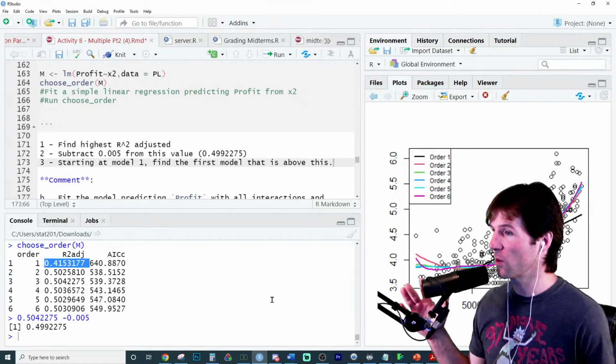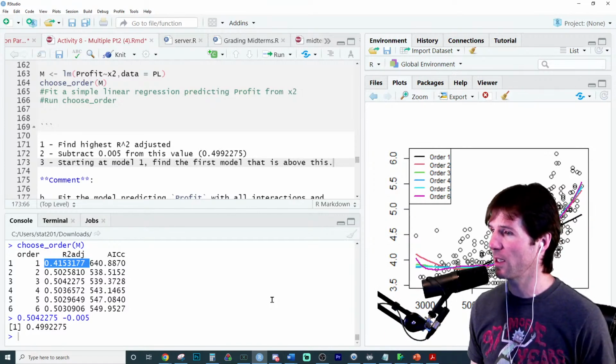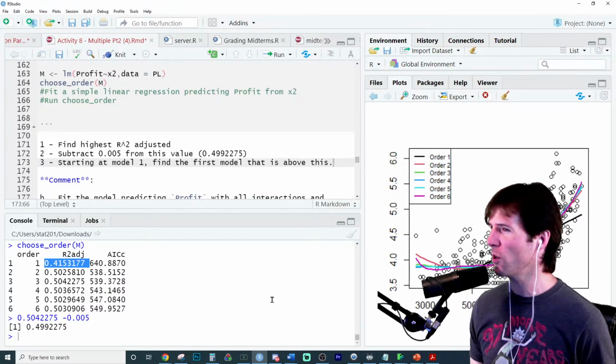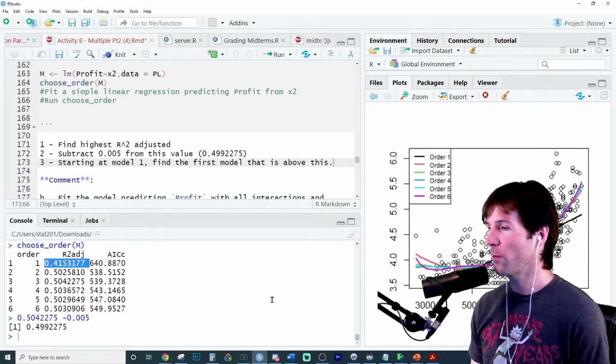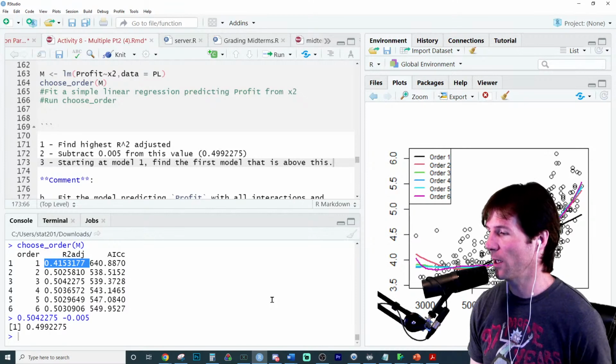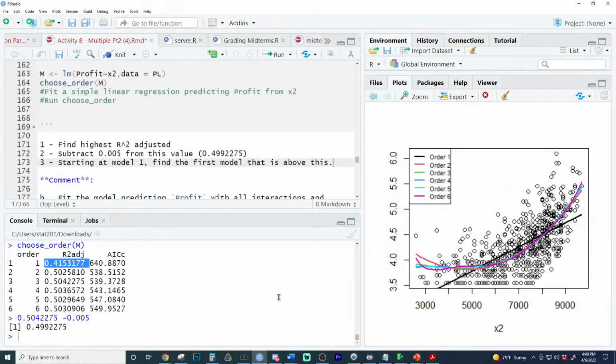So the goal of checking the smaller models is to see if we could use one that's a little bit simpler, to be like, well, these are basically the same, so let's use a simpler one, because the line is the simplest relationship. And this does not meet our standard. Do you see how the line sticks out like a sore thumb? This is 41% explained, but these have, well, not quite R squared, but this is 40.41% R squared adjusted, where these are closer to 50.